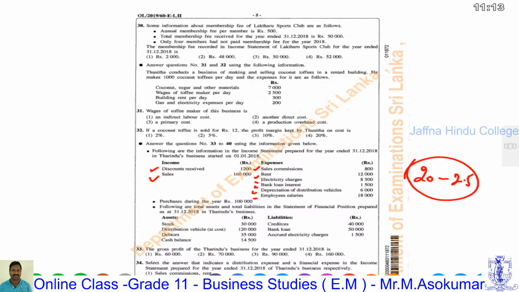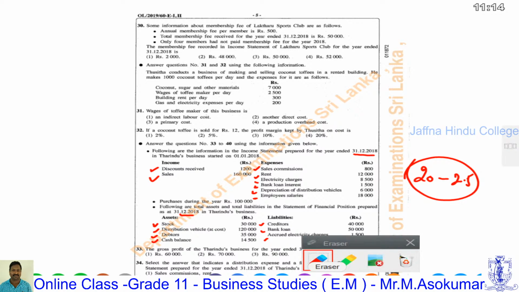The following are total assets and total liabilities in the statement of financial position prepared as at 31st December 2018 in Thisara's business. The assets given are stock, distribution vehicle, debtors, and cash balance. The liabilities given are creditors, the bank loan, and accrued electricity charges at the end of this period. The first question: the gross profit of Dizara's business for the year ended 31st December 2018.